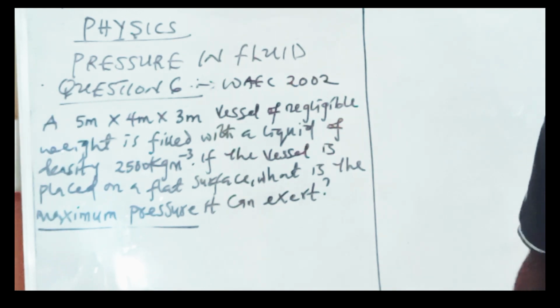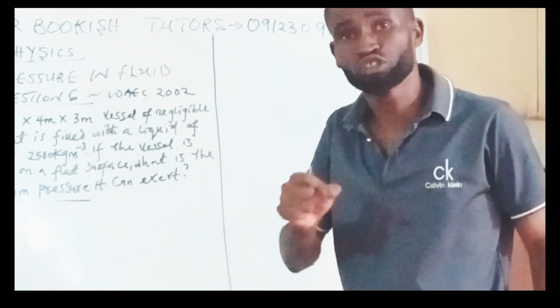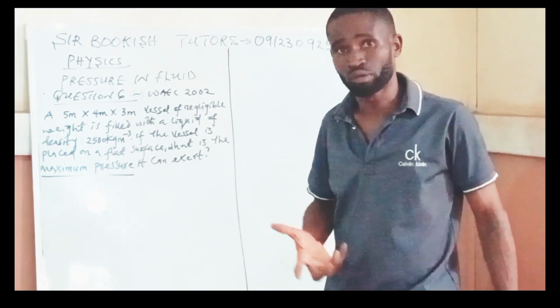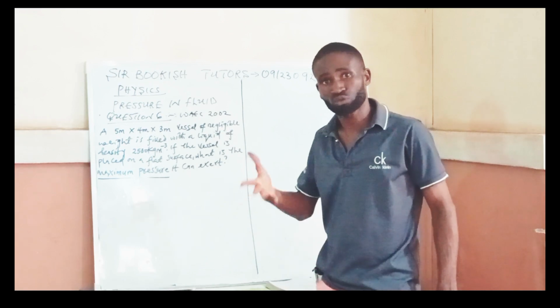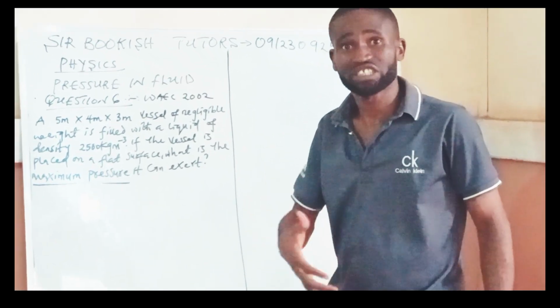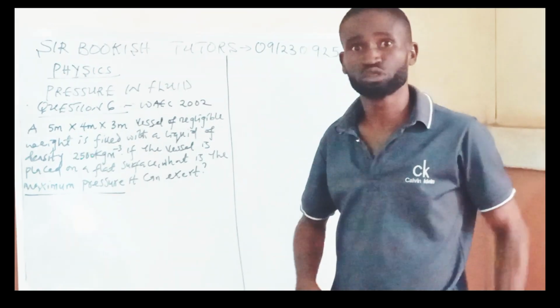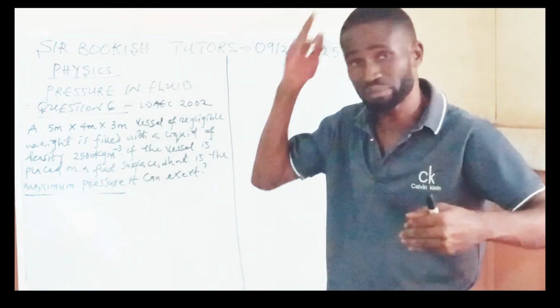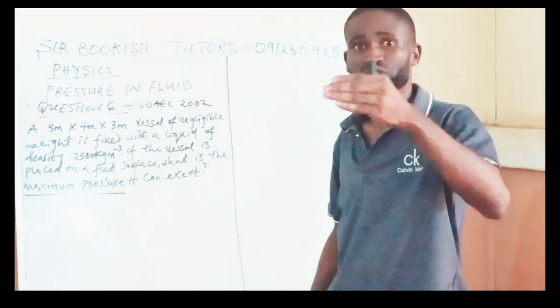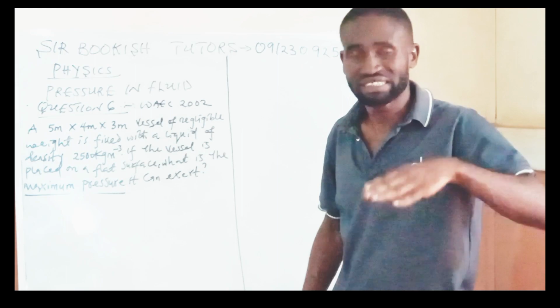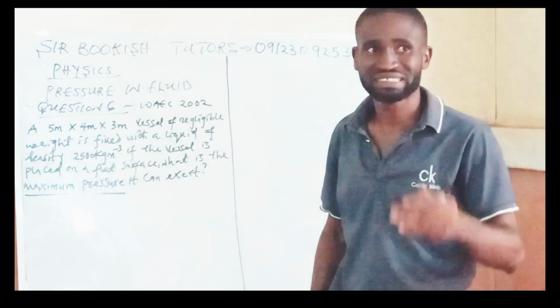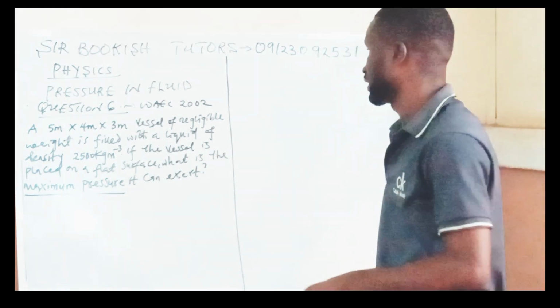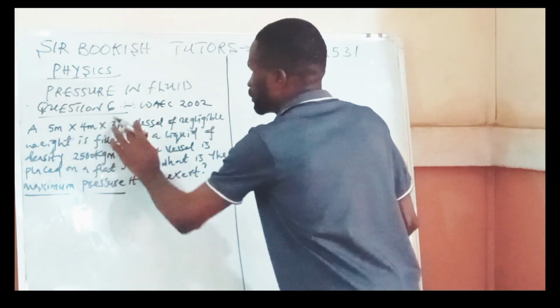If we must find the maximum pressure, of course, you know that the area must be minimum, because pressure is inversely proportional to the area. So the moment the pressure is maximum, that means the area should be minimum. Then if the pressure is minimum, the area should be maximum. Now, having said that, look at our dimension.